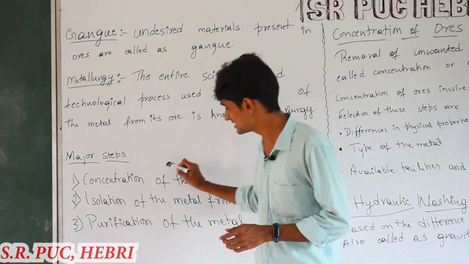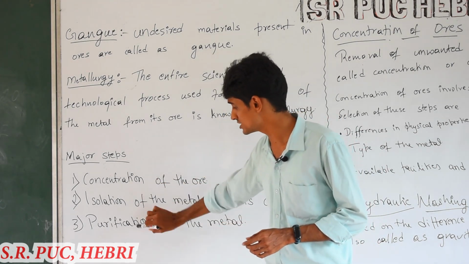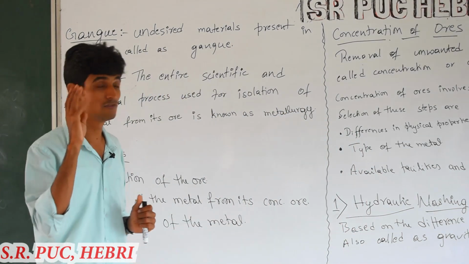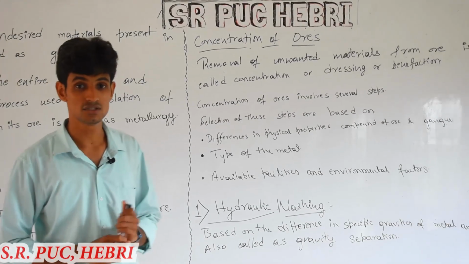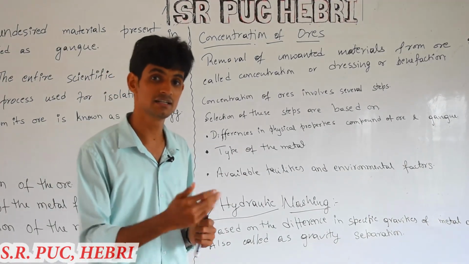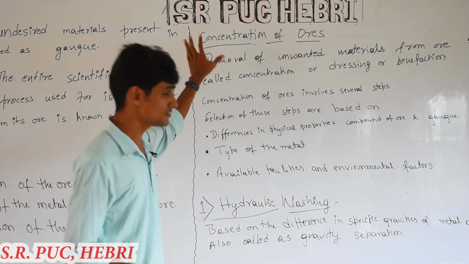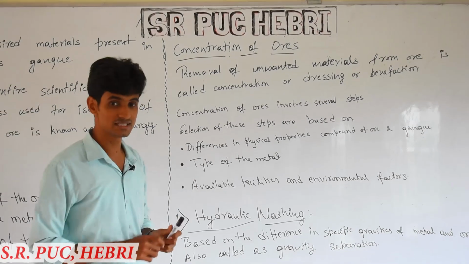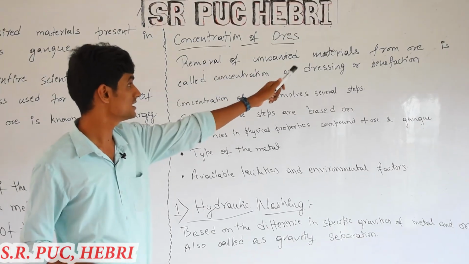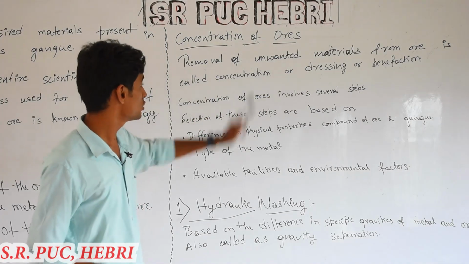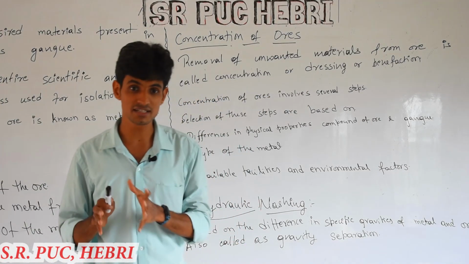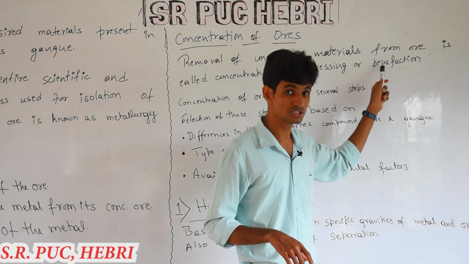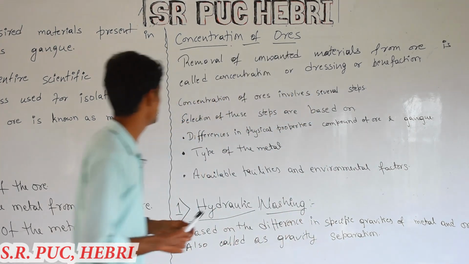Now we will discuss concentration, isolation and purification one by one. In concentration we have four different techniques, which we are going to discuss in coming videos. First we look into what is meant by concentration of the ore. Concentration of the ore is nothing but removal of the unwanted materials from the ore, and it is also called dressing or benefaction.